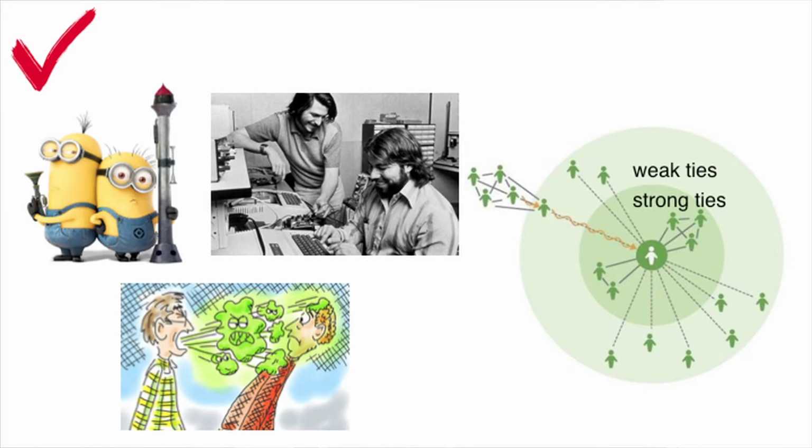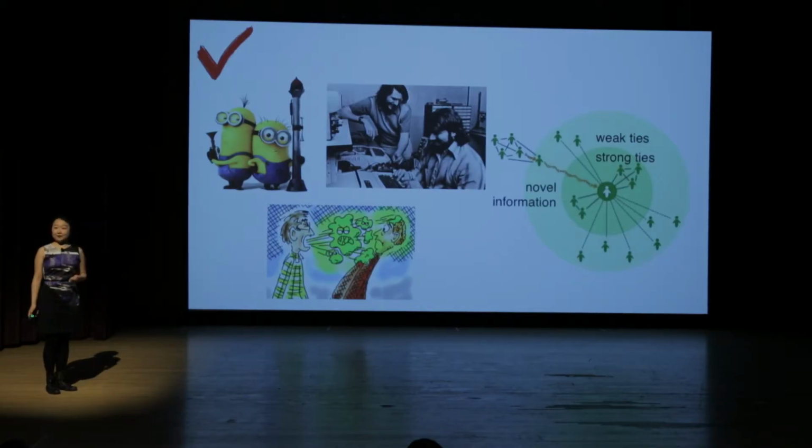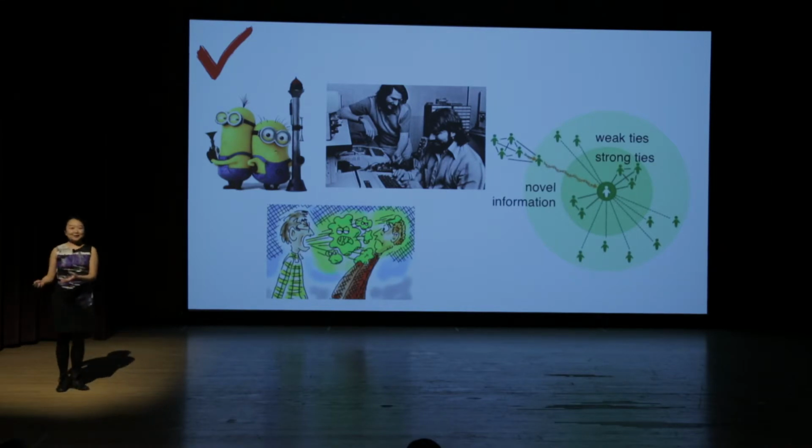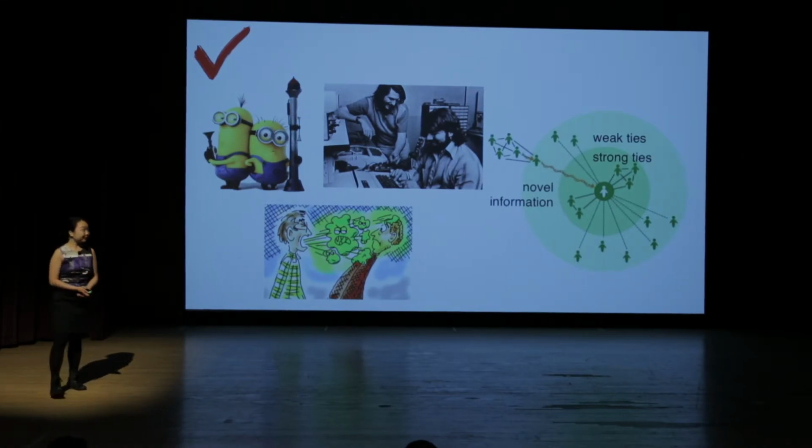Because weak ties are distant to the core of our social network, they are actually the ones that feed novel information to us. Those are the things that drive output, like finding a new job, starting a new business, or in some cases, finding a partner in crime.